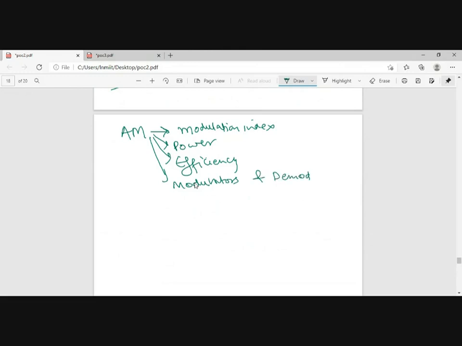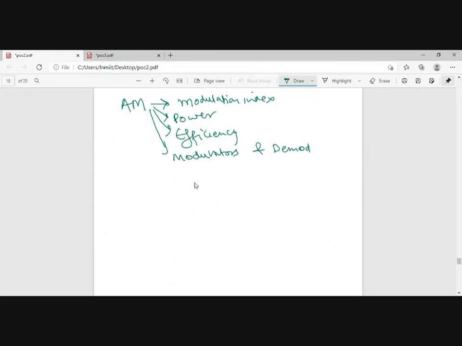These were the parts that we have discussed in AM. Then we went for DSB-SC, again the modulators and demodulators, and then efficiency, how it is greater than the efficiency of AM.